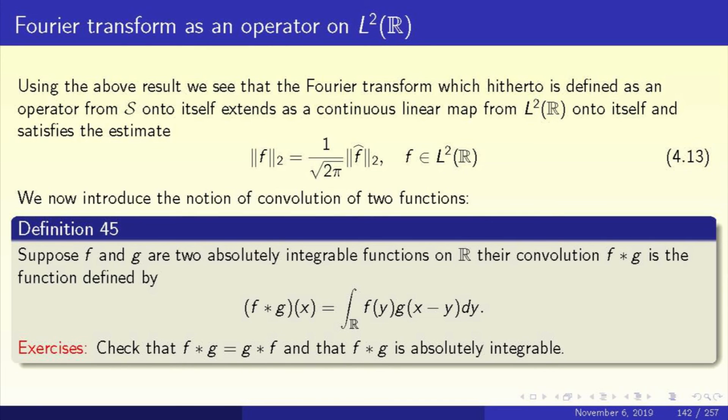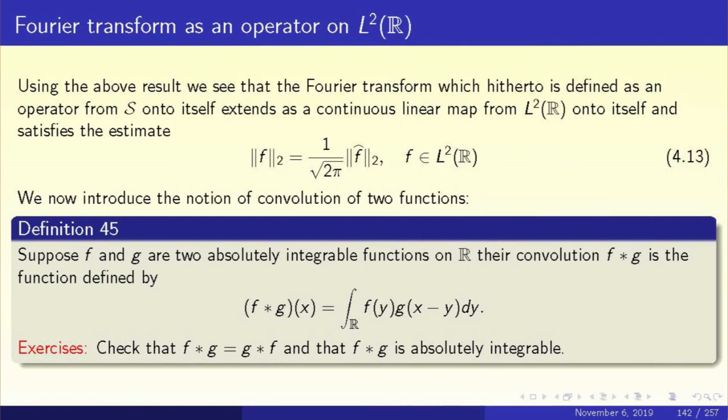Well, there is this factor of 1 upon root 2 pi in 4.13, which is a little painful. Had that factor not been there, the Fourier transform would have been an isometry. It would have been a unitary transformation or a unitary operator from L2 to L2. But that 1 upon root 2 pi makes it slightly more complicated. It is not a unitary operator, but almost a unitary operator.